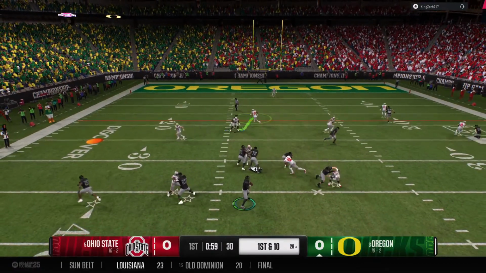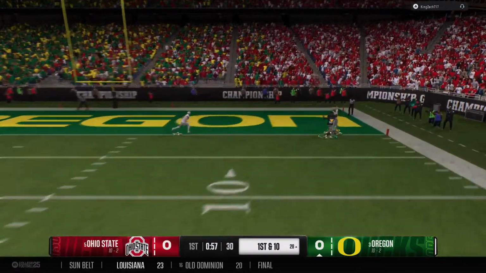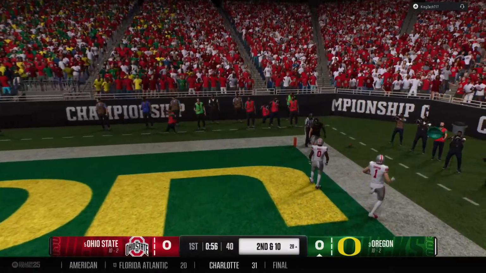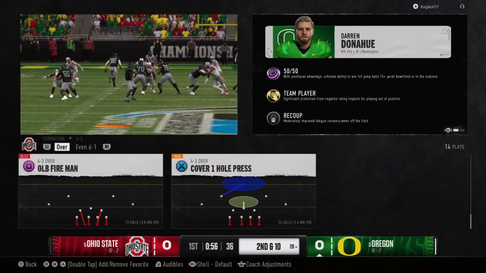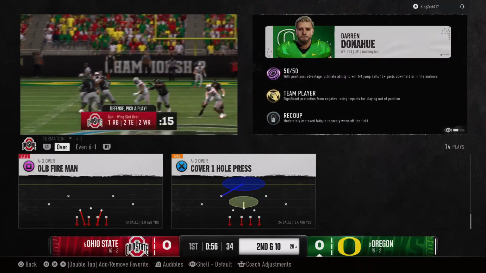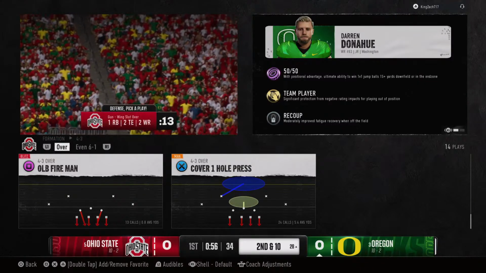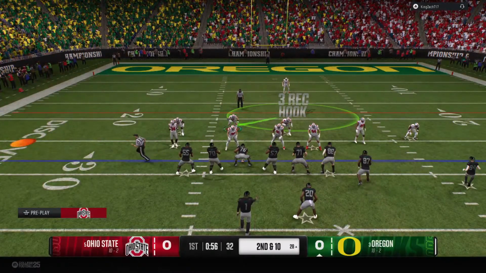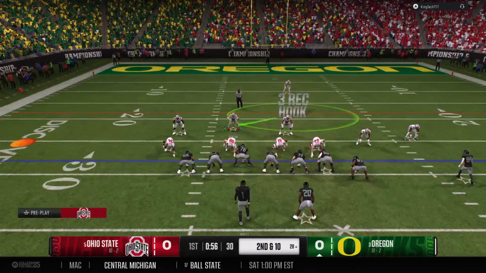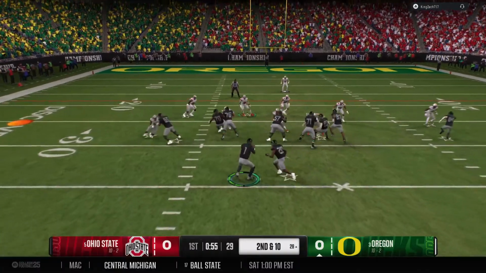And looking to throw now on 1st down. There's a shot toward the end zone. And the pass is dropped. Would have been a big gain, but he couldn't hold on. Really good job here by the defense in coverage. Did a nice job here of staying in phase with the receiver. There's no chance for a completion at all. So 2nd down after the incompletion.